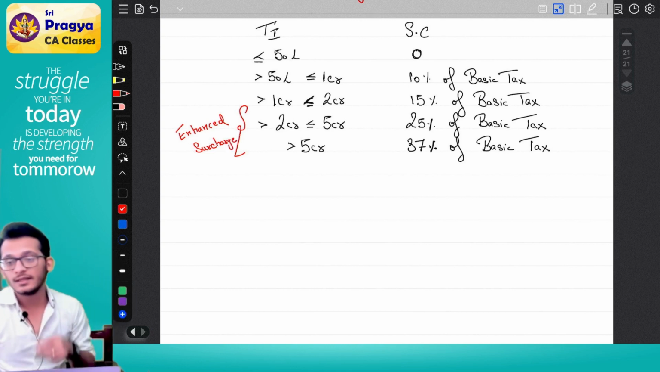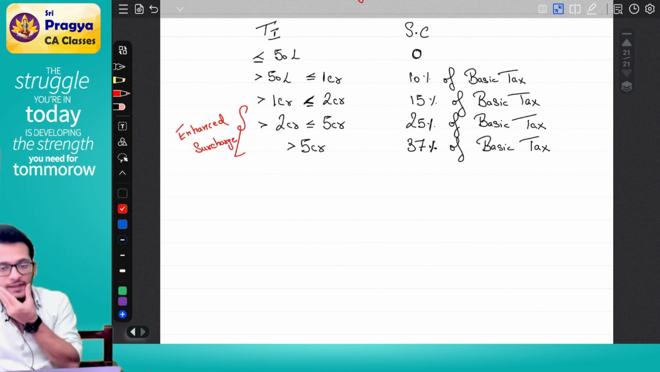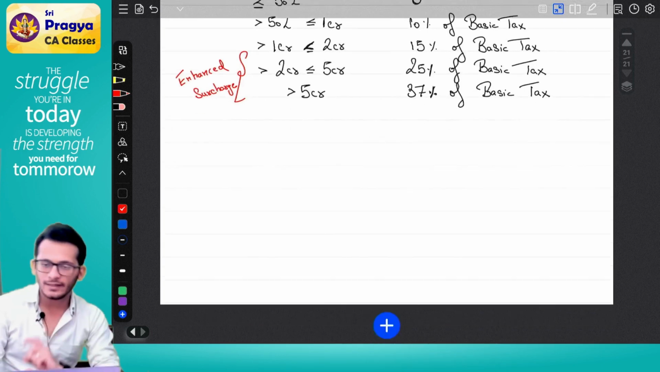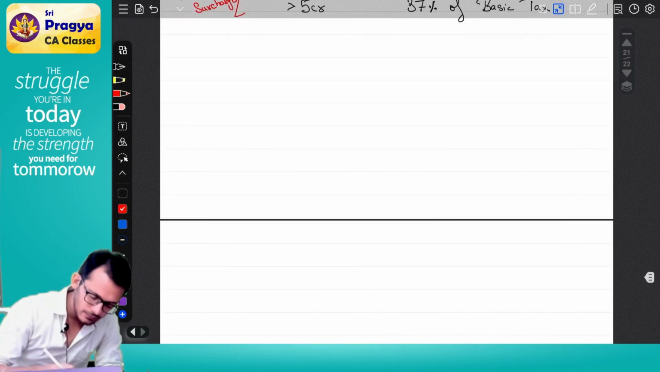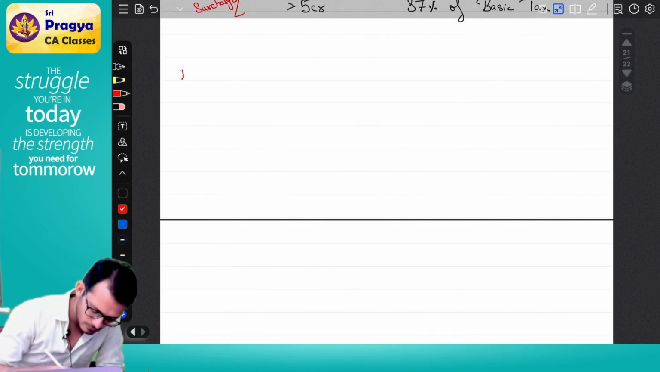What do we call them? Enhanced surcharge. Yes, this is your surcharge concept. We will do one example and then we'll close for the day. Example.